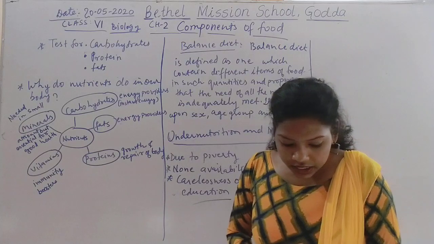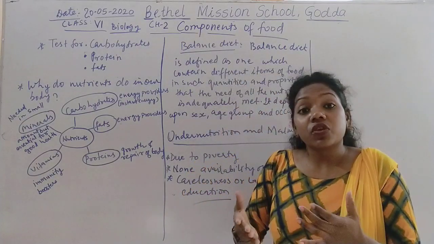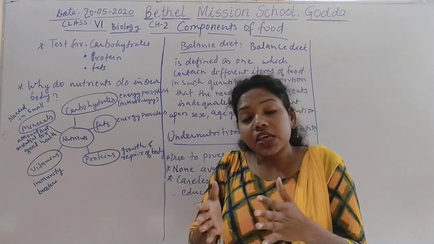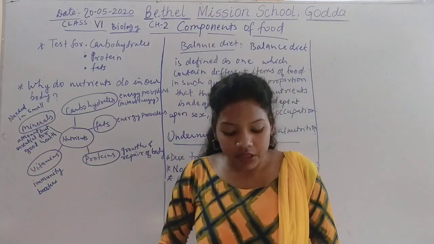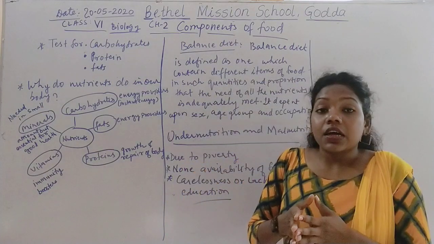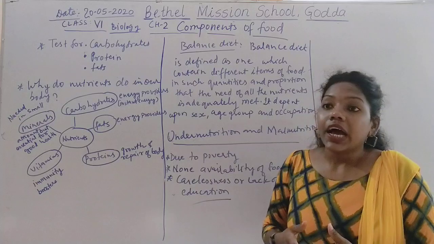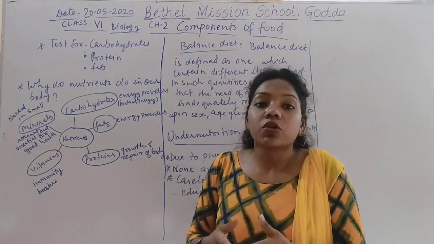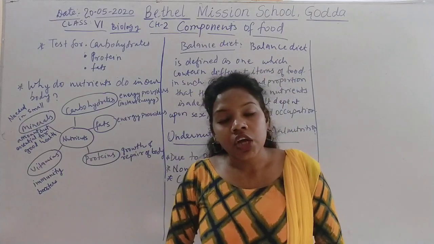Another is that we should drink more and more water. So these are the ways to control obesity. This is one of the most important health hazards, or diseases, which is spreading all over the world.